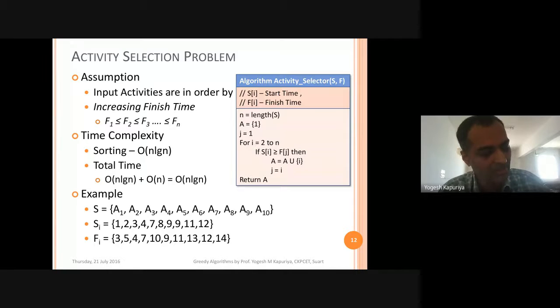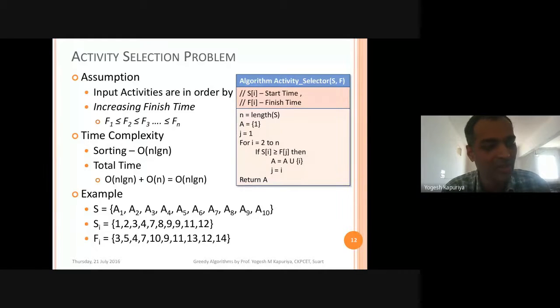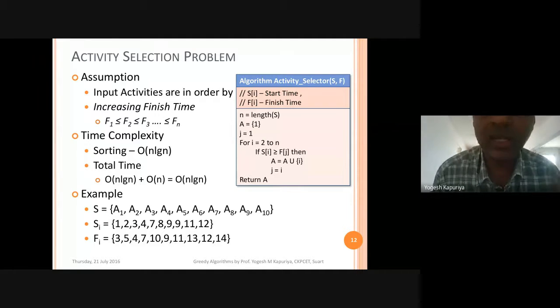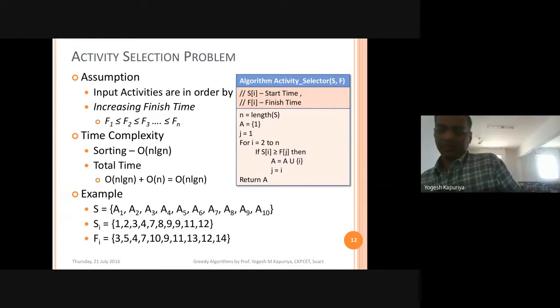And that's why lots of efforts have been put to optimize the sorting algorithms. So you need to be very careful about selecting your sorting algorithm whenever you are dealing with any such problem statement, because whenever you are sorting something, it takes time, and that is going to affect the overall performance or overall time complexity of any algorithm. So I hope this is clear. Anything which you want to ask or discuss from this problem statement?